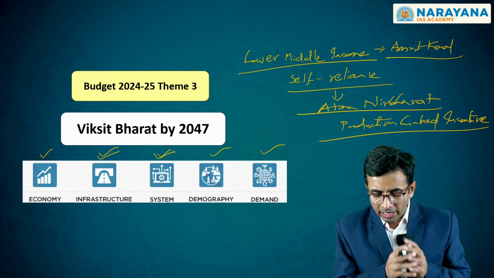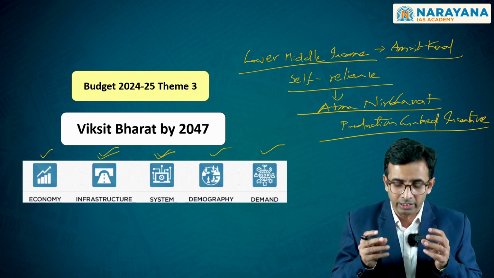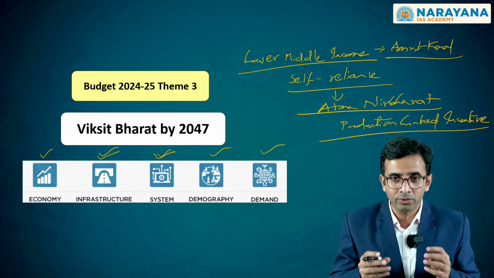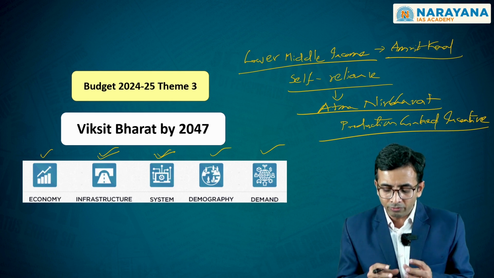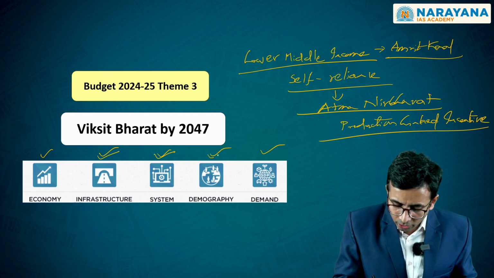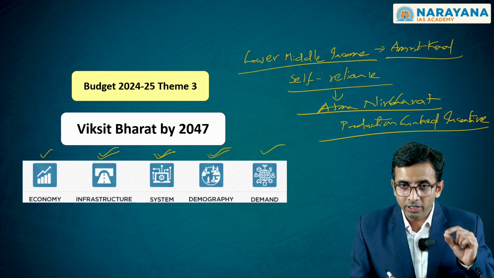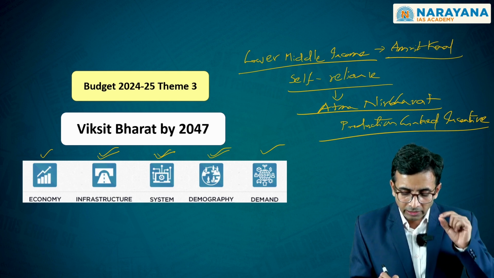On the other hand, 3 of these, that is economic growth and development, the infrastructure creation and the systemic reforms that you want to bring about, all of these must focus upon 2 fundamental requirements. One is referred to as demography. Demography as one parameter has been considered in order to promote the other 3.